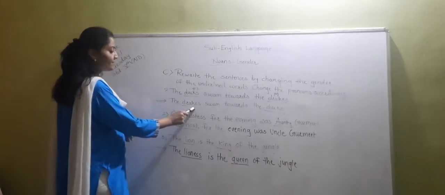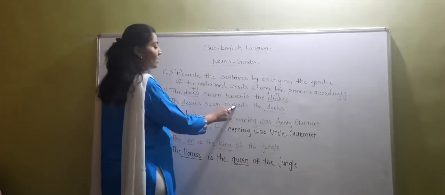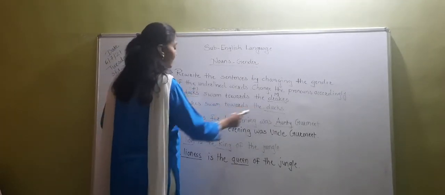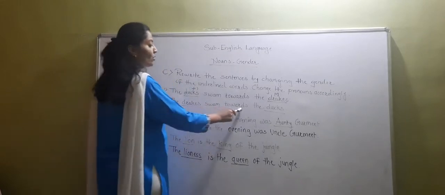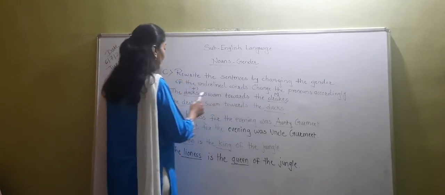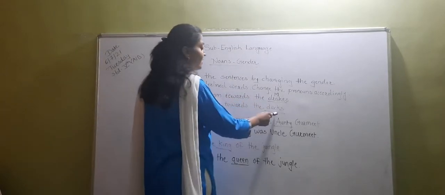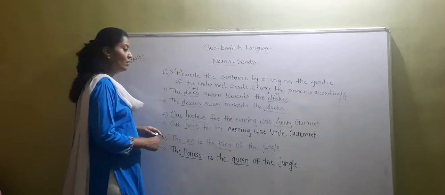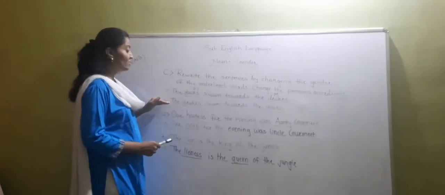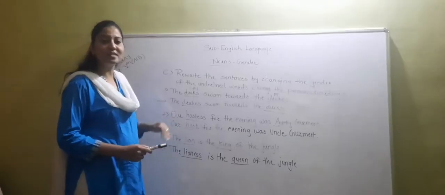The drakes swam towards the ducks. यहाँ पर हमने duck का किया drake और यहाँ पर drake का किया ducks. Okay? So have you understood how we have made the necessary changes in this sentence?